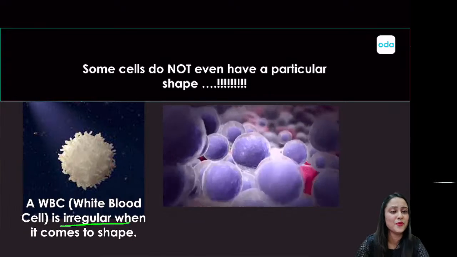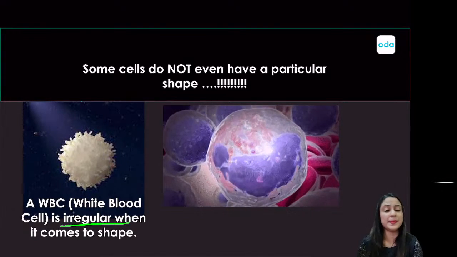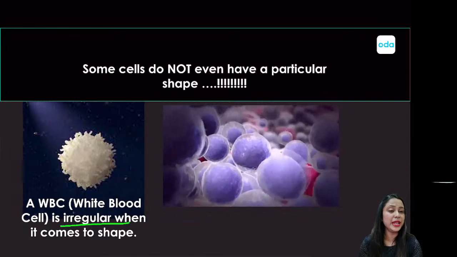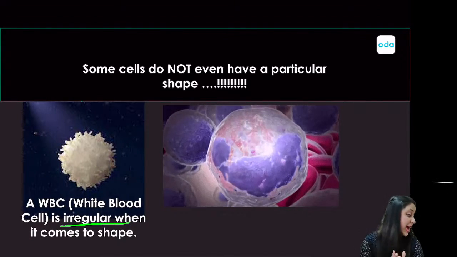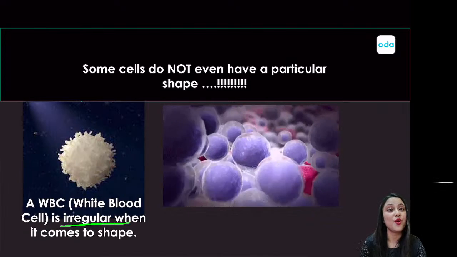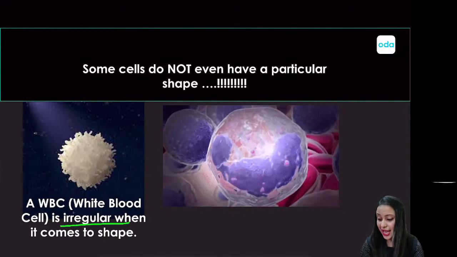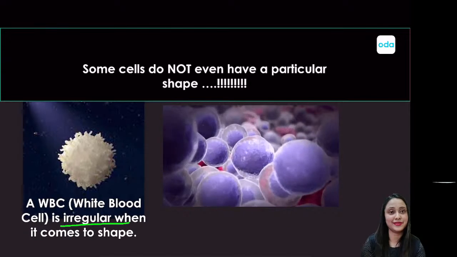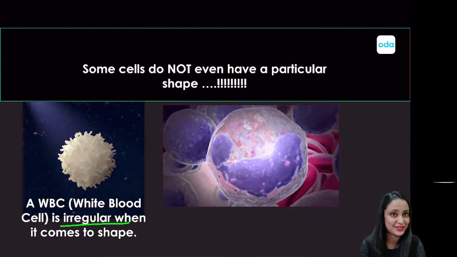So far, what we have learnt is a cell may have a particular shape like a neuron or probably an RBC or a sperm cell. But at the same time, a cell can also be irregular, that is without a particular shape, like that of the WBC, the white blood cell which is present in the blood, right?